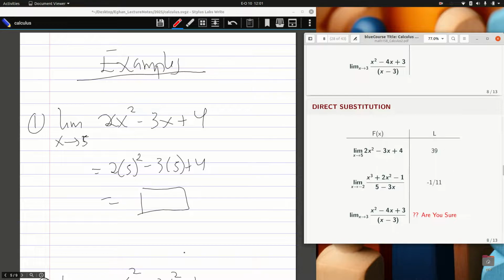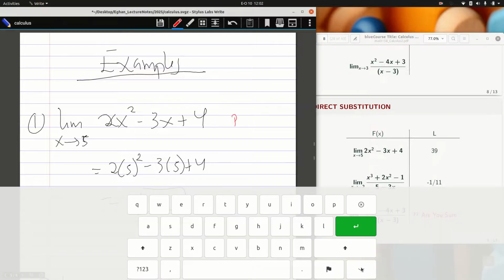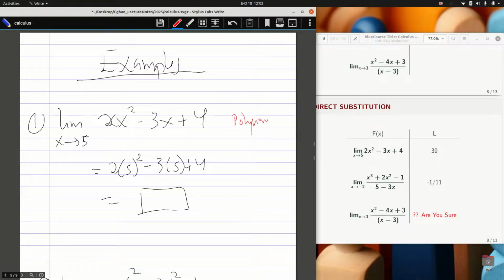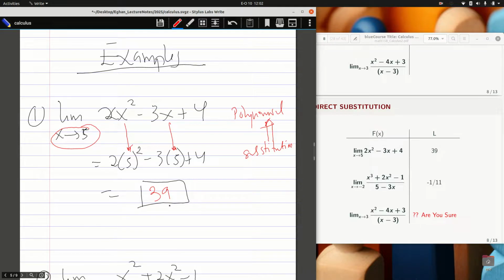I have a function given as x approaches 5. This is a polynomial. If you're not sure why, you can go through the algebra lecture videos on polynomials of degree 2. So it's quadratic. If I want to find the limit as x approaches 5, because it's a polynomial, I can do a direct substitution. With a direct substitution, wherever I see x, I place 5 there. And then for sure, I'm going to get 39. If that is right, you are good. If not, you can correct me in the comment section. So that's how simple this limit would be.